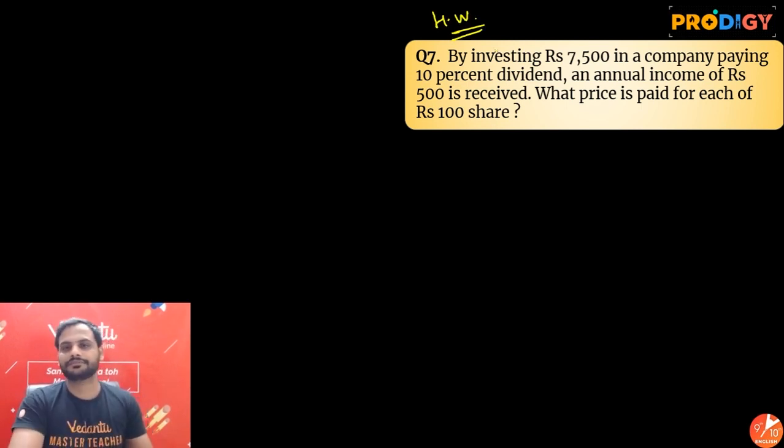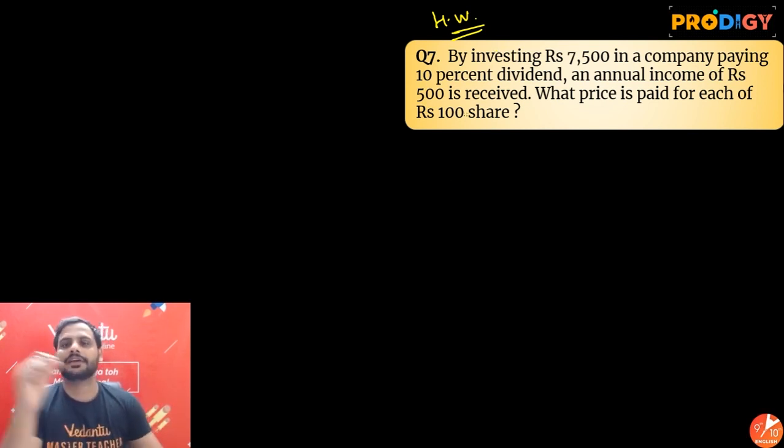What it says: by investing rupees 7,500 in a company paying 10% dividend, an annual income of rupees 500 is received. What price is paid for each of rupees 100 share?